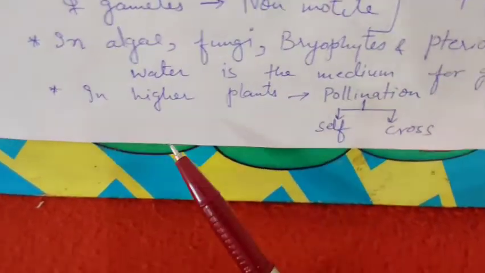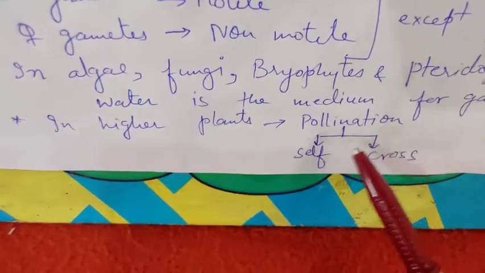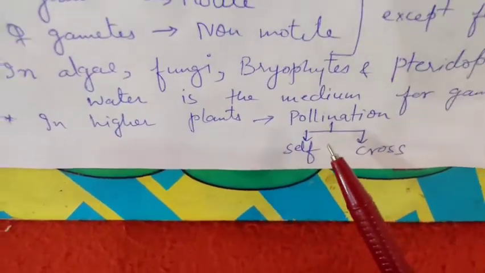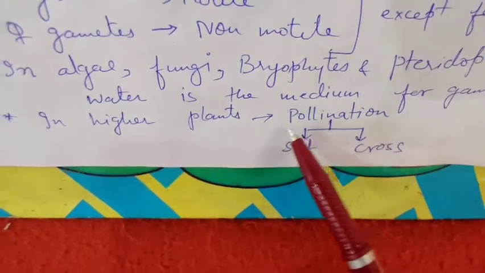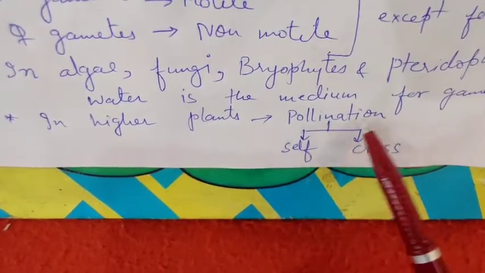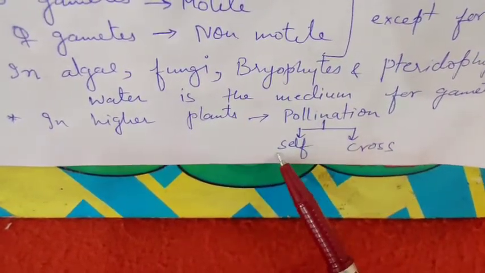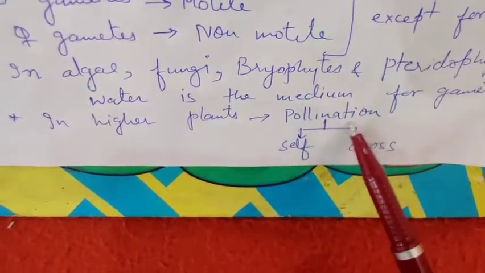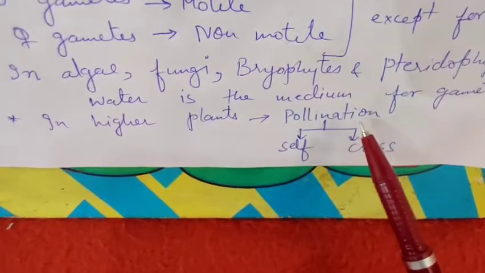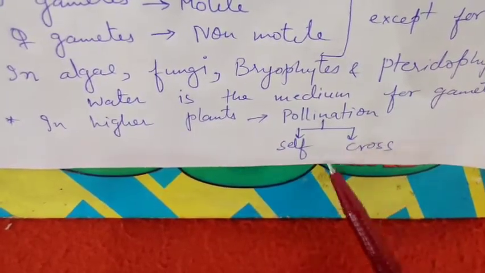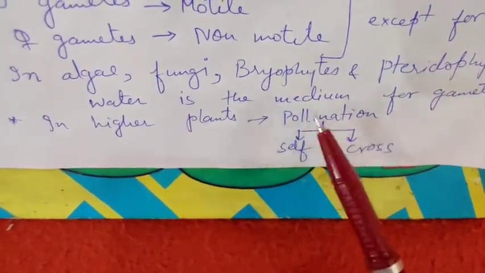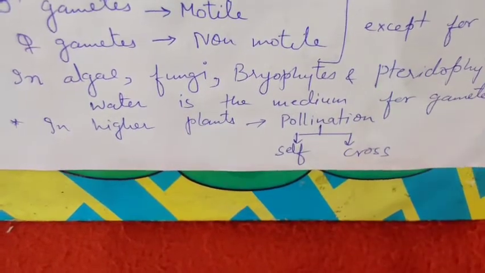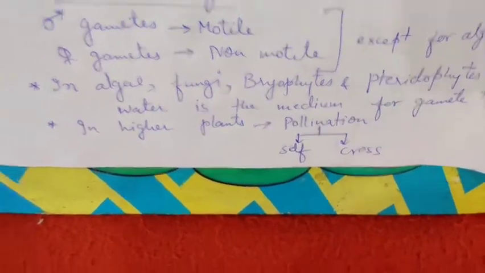Likewise, in higher plants, the process by which the gametes are transferred is called pollination. You have studied pollination in previous classes also. So the pollination can be self-pollination or cross-pollination. And cross-pollination requires a certain medium through which the pollen from one flower moves to the pistil of the other flower.